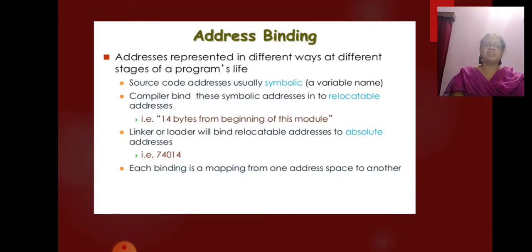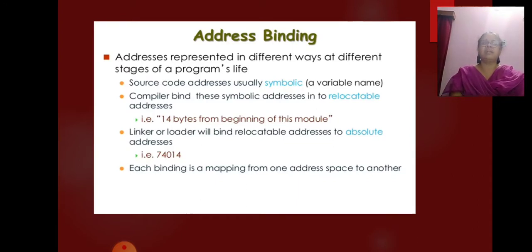Now, what is address binding? Addresses are represented in different ways at different stages of a program's life. Source code addresses are usually symbolic. It is a variable name. The compiler binds this symbolic address into a relocatable address. That is called compile time.